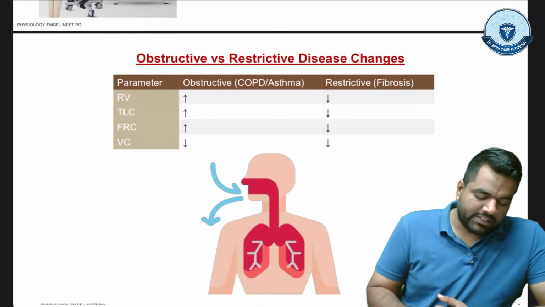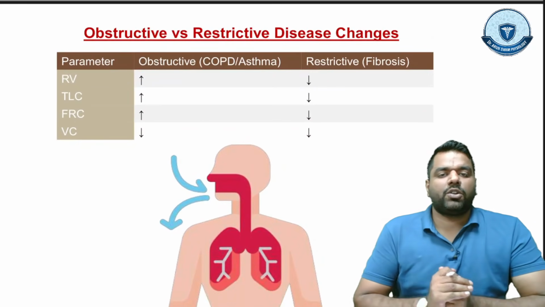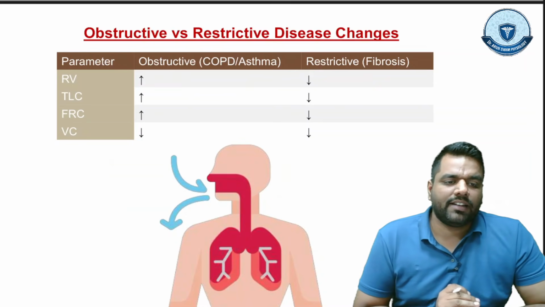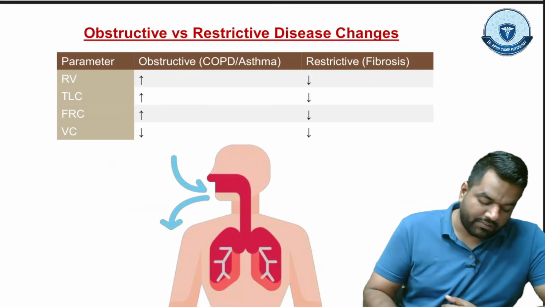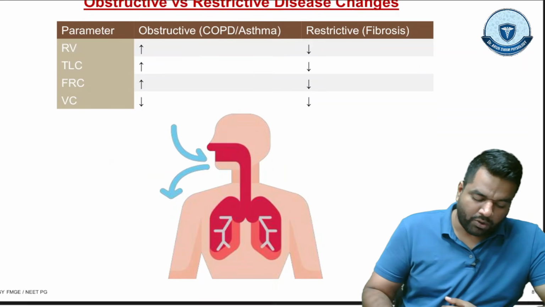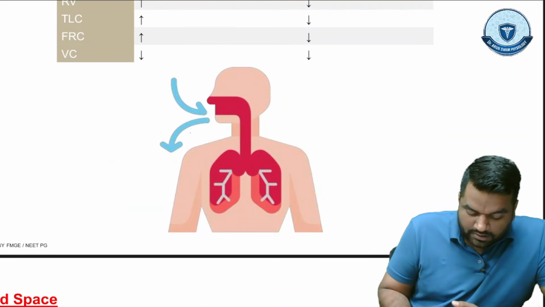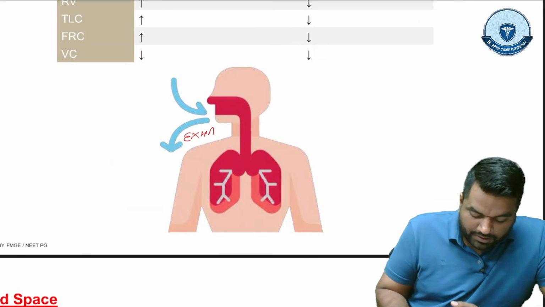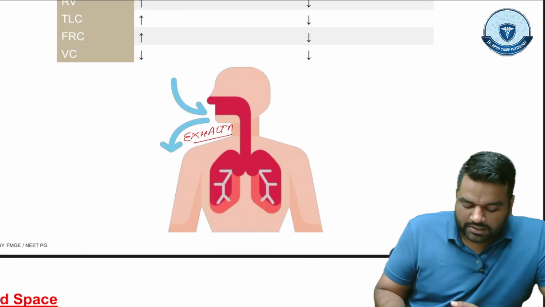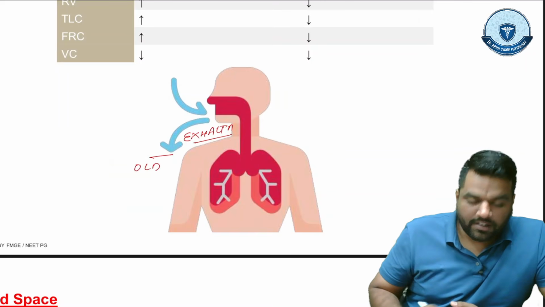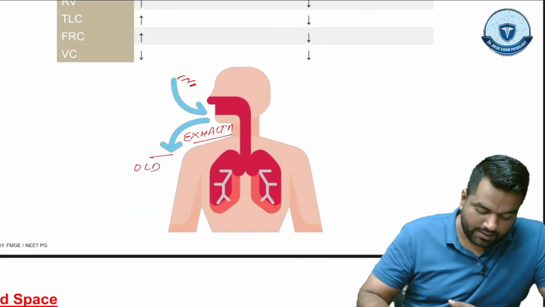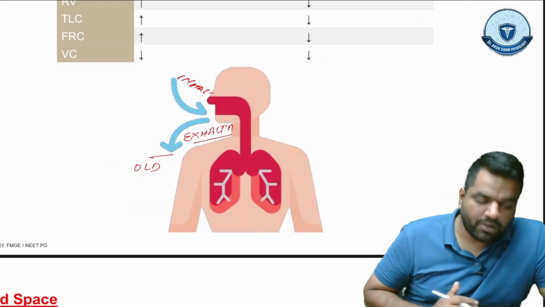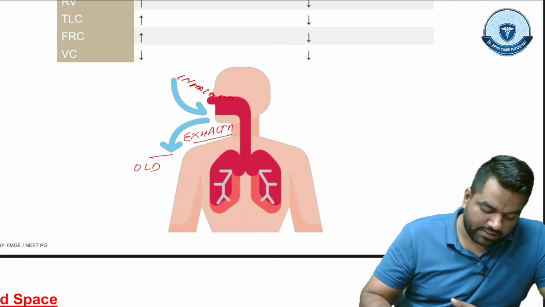So this is what is clinically relevant. There are two conditions we call obstructive and restrictive lung disease. Guys, what is the meaning of obstructive? Whenever there is a problem in exhalation, we call it OLD, obstructive lung disease, and whenever there is a problem in inhalation, guys, we call this condition RLD, restrictive lung disease.